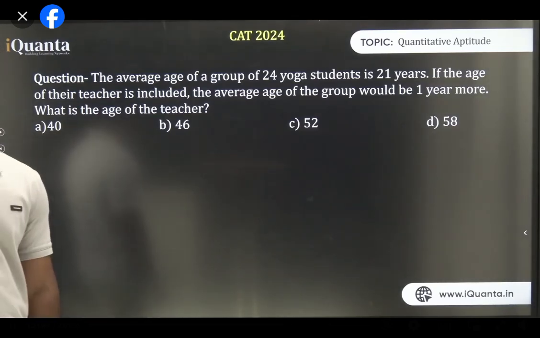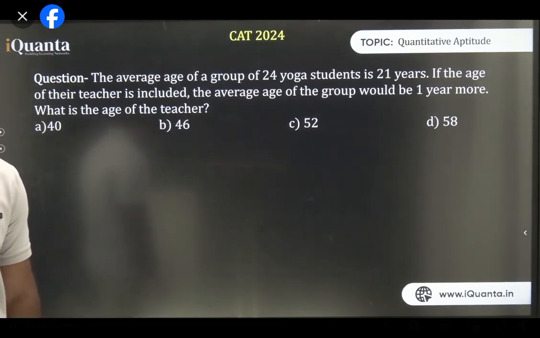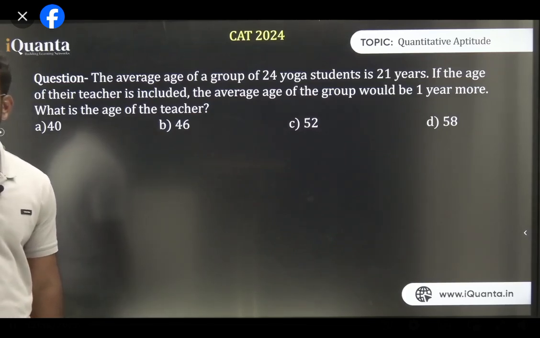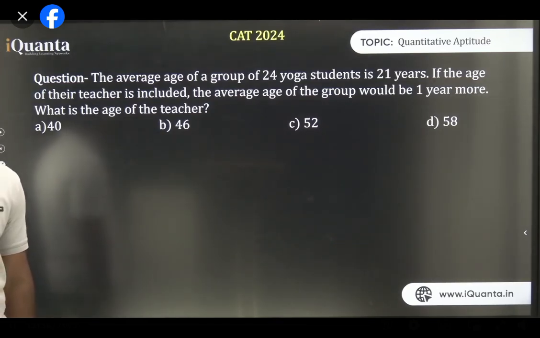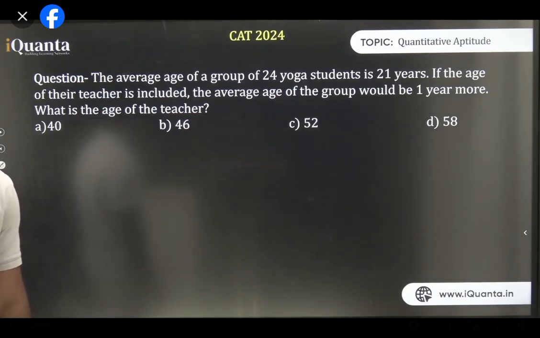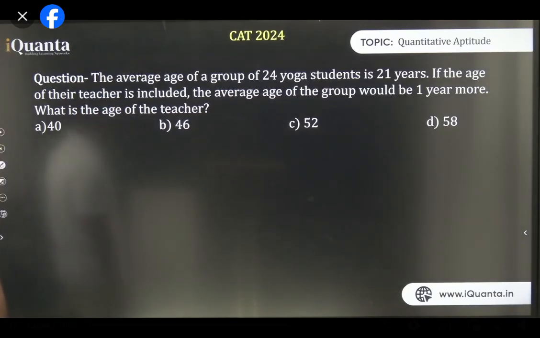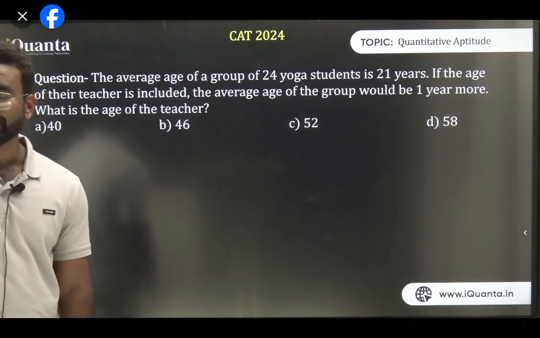Again, a simple question, but it has to do a lot of understanding. If they ask you how many two-digit numbers, we will discuss this kind of questions in progression as well. Don't worry about it. We can do this kind of questions also. Focus on this question because I need to teach you some methods before we finish the class, and this is also one method. So just understand this question.